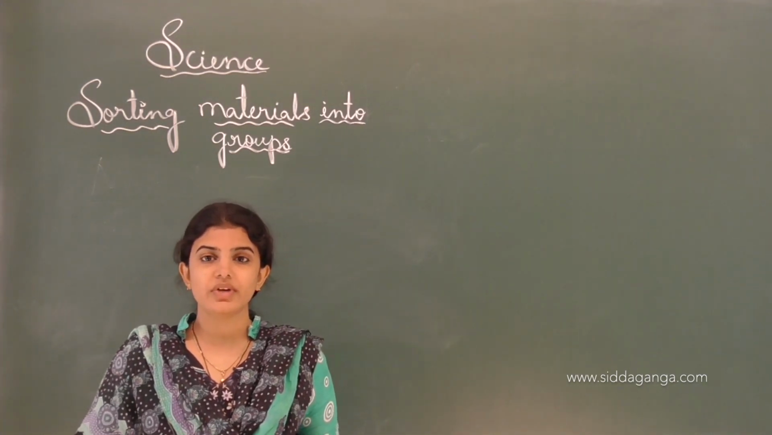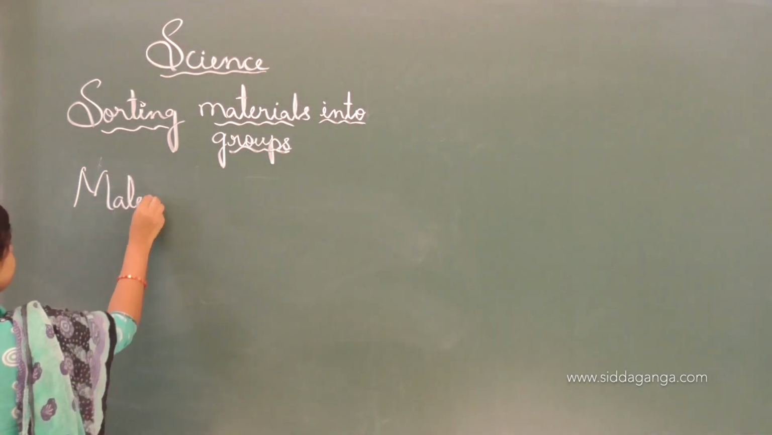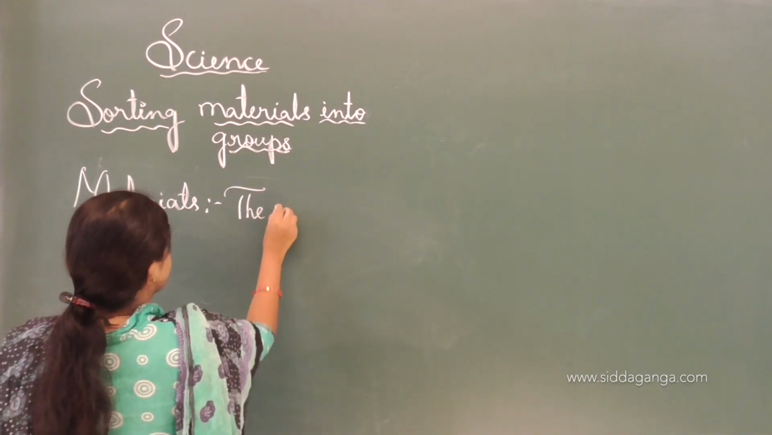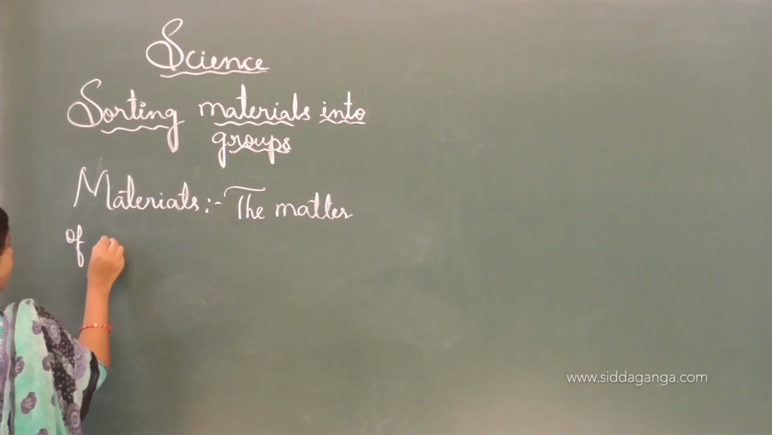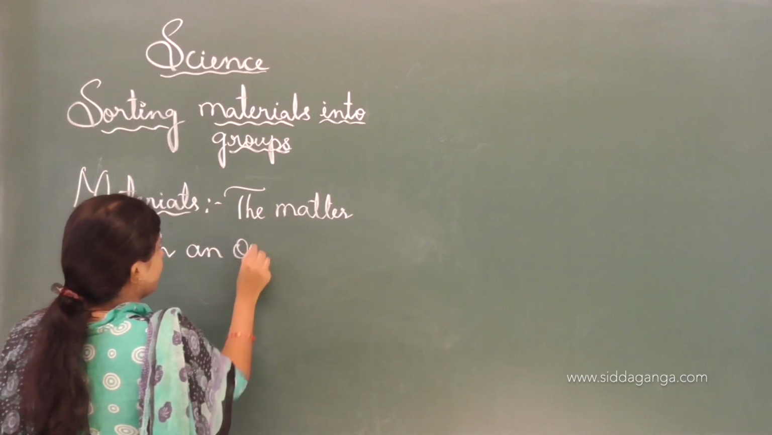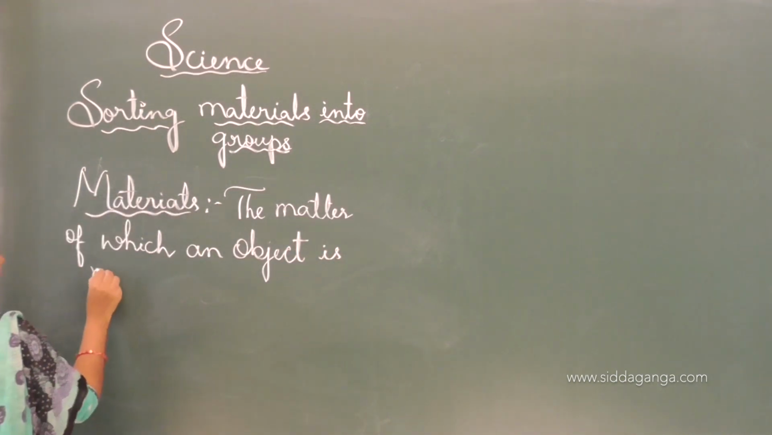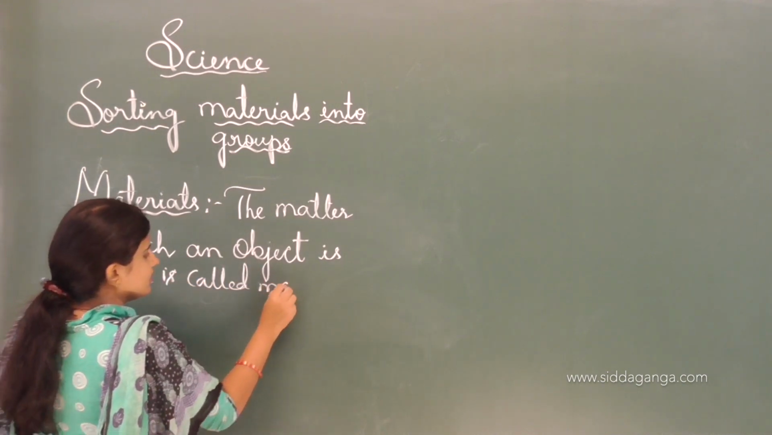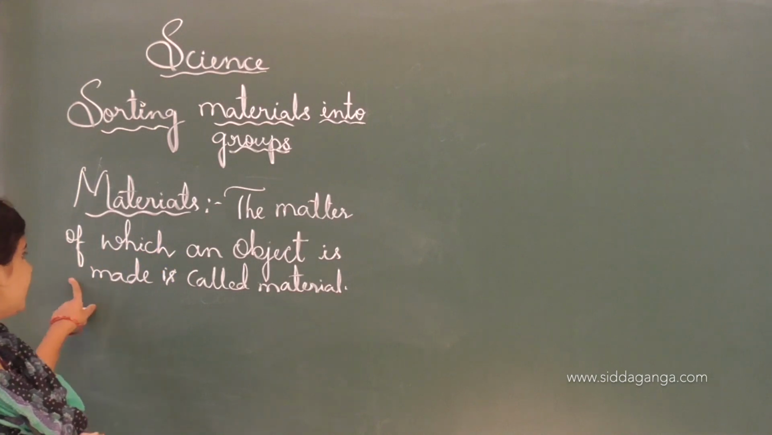And we also learnt about material. Material is nothing but the matter of which an object is made. Material is nothing but matter.